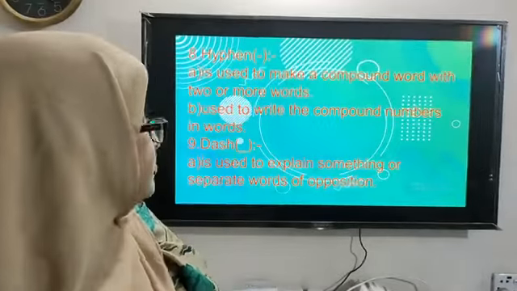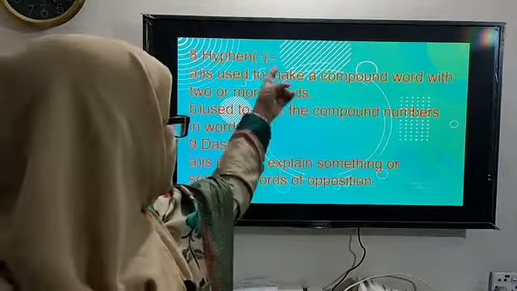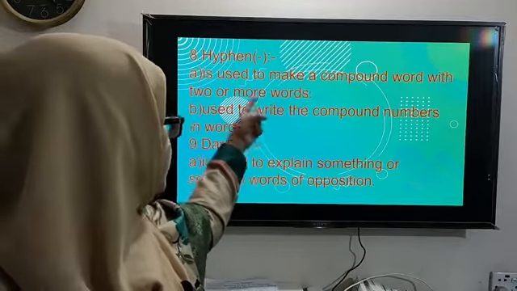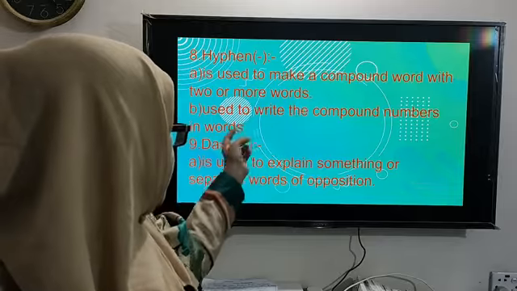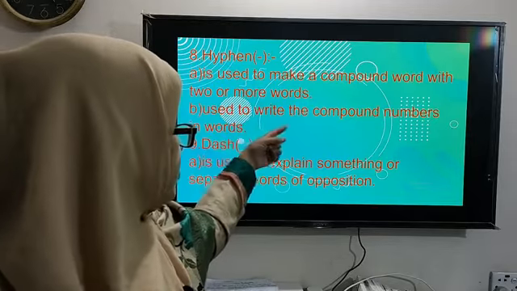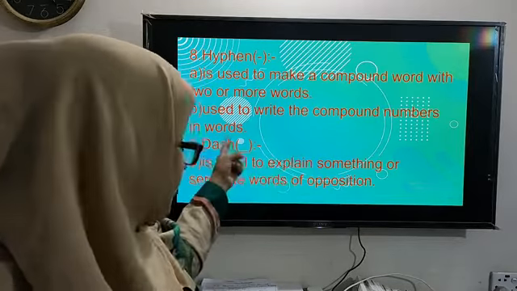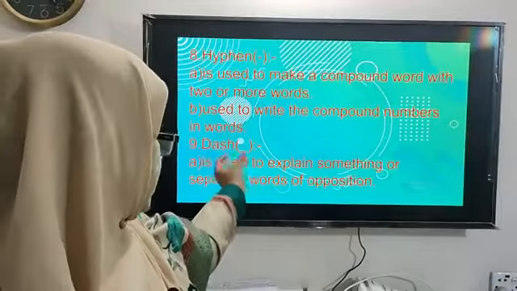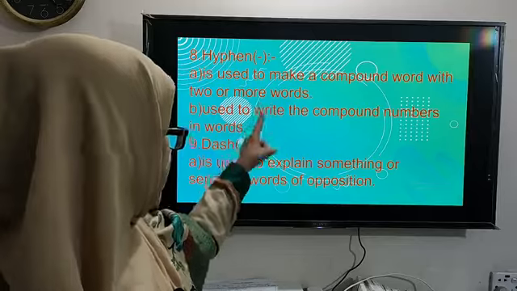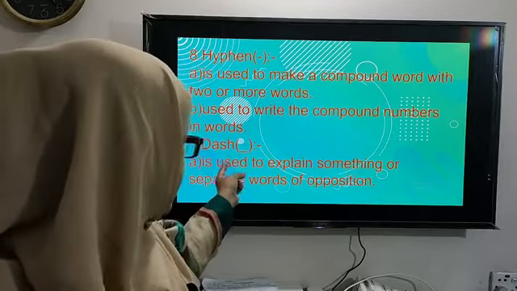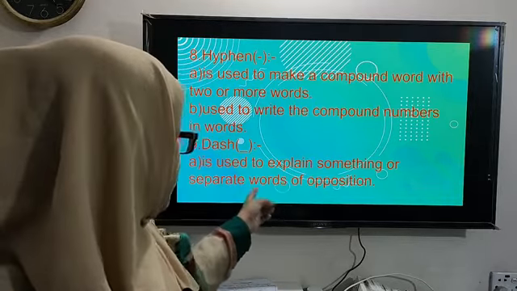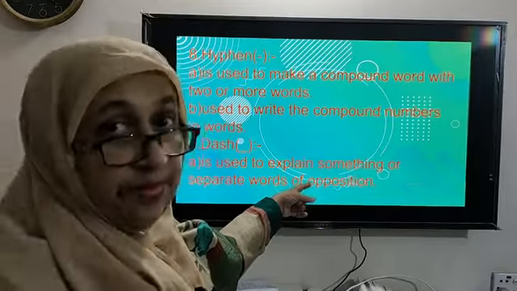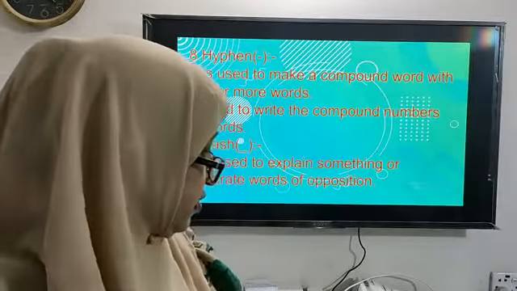Well, hyphen. This is hyphen. It is used to make a compound word with two or more words. It is also used to write compound numbers in words. Then comes dash. This is bigger than a hyphen. Dash is used to explain something or separate words from words of apposition, not opposition.